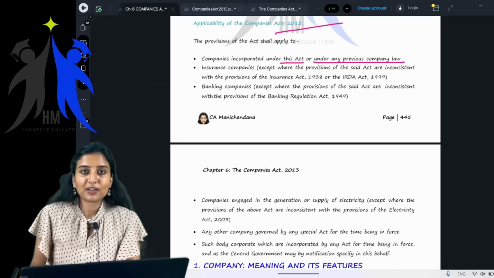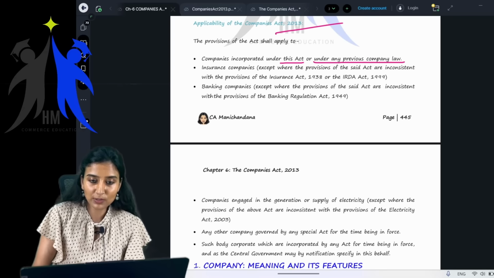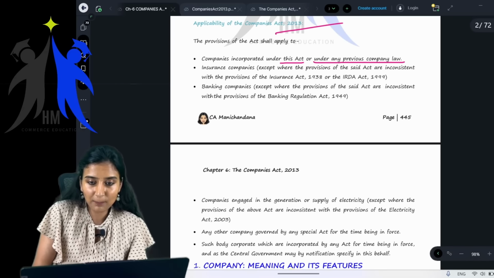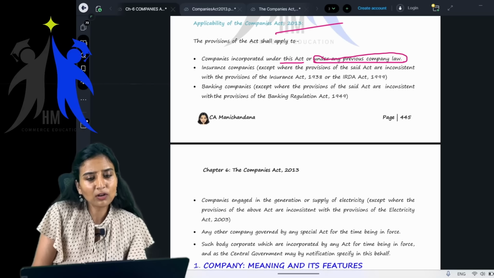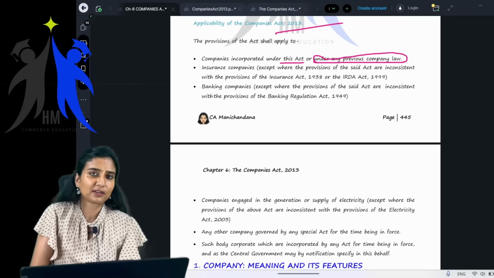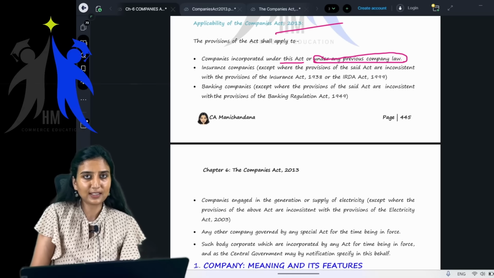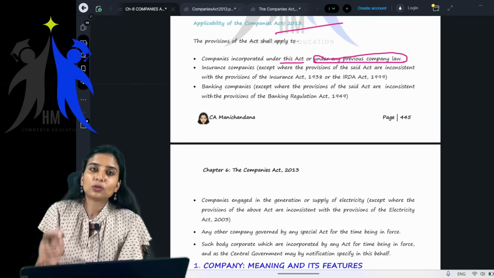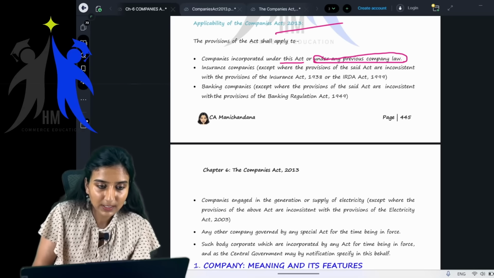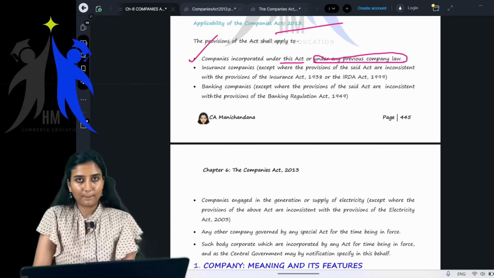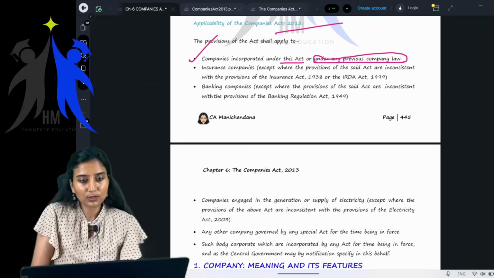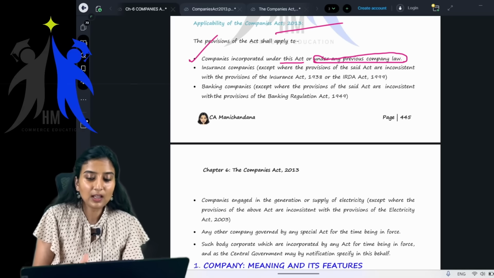Will that be allowed? No, right? So even those companies, the Reliance, the Tata, they're not incorporated under Companies Act 2013, yes or no? Even to those companies, the Companies Act 2013 will apply. Getting it?